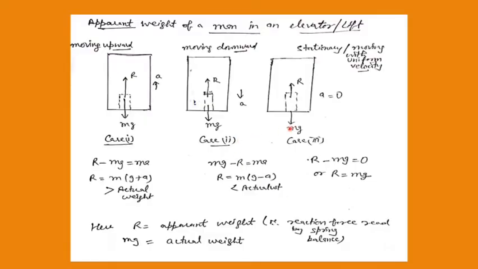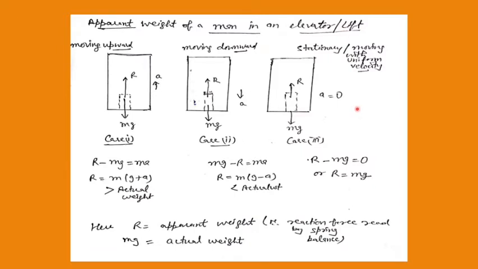This is again because we have discussed the free body diagram. So if we talk about the apparent weight of a man, or the apparent weight of any person in an elevator or a lift, of course not specially mentioned in your syllabus, but because we know the free body diagram, we should be able to write it. And in your previous knowledge, you are all aware of what we mean by apparent weight.